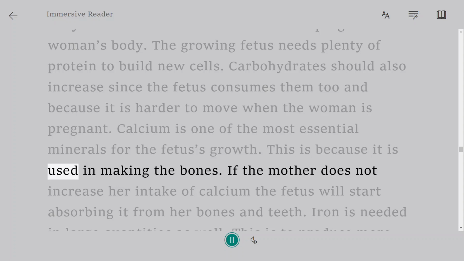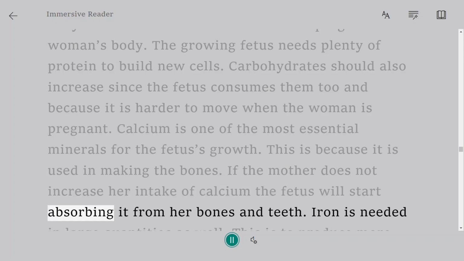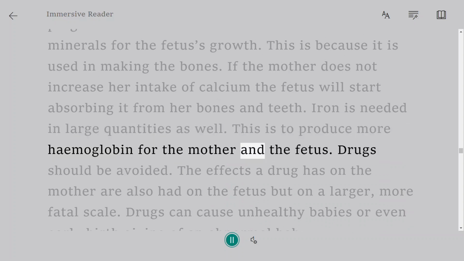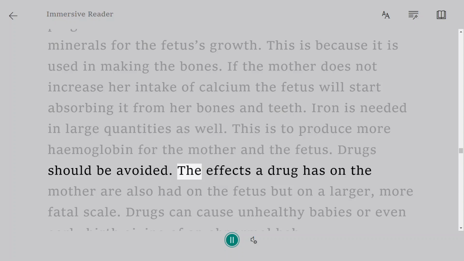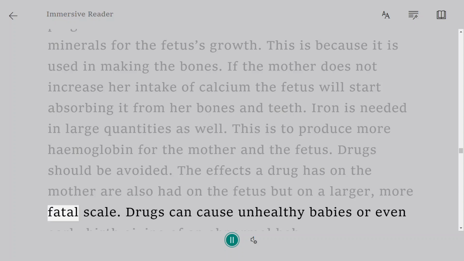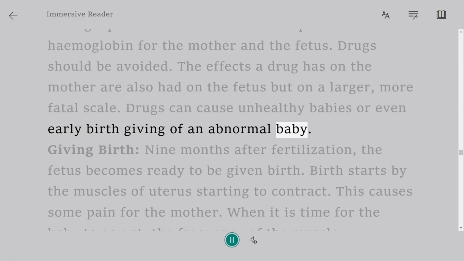Calcium is one of the most essential minerals for the fetus's growth. This is because it is used in making the bones. If the mother does not increase her intake of calcium, the fetus will start absorbing it from her bones and teeth. Iron is needed in large quantities as well. This is to produce more hemoglobin for the mother and the fetus. Drugs should be avoided. The effects a drug has on the mother are also had on the fetus, but on a larger, more fatal scale. Drugs can cause unhealthy babies or even early birth, giving off an abnormal baby.